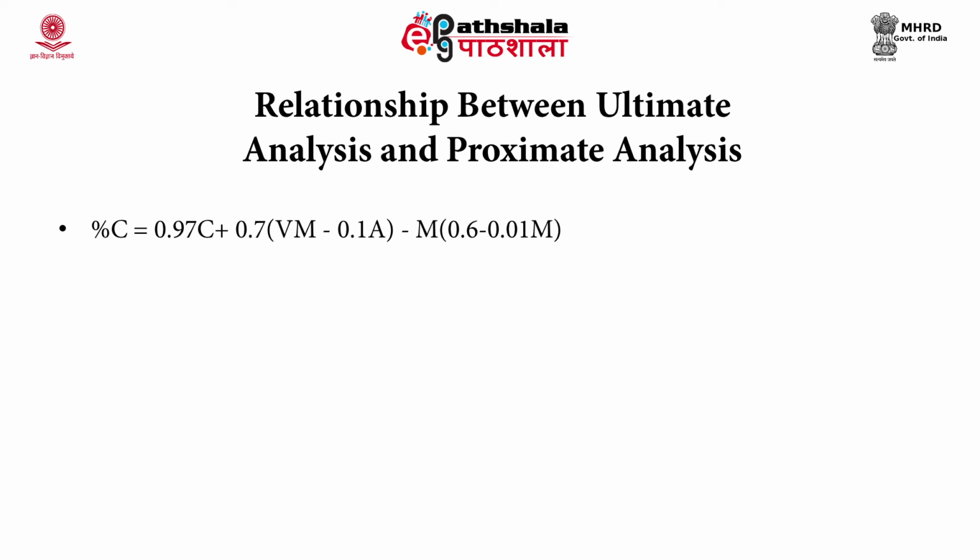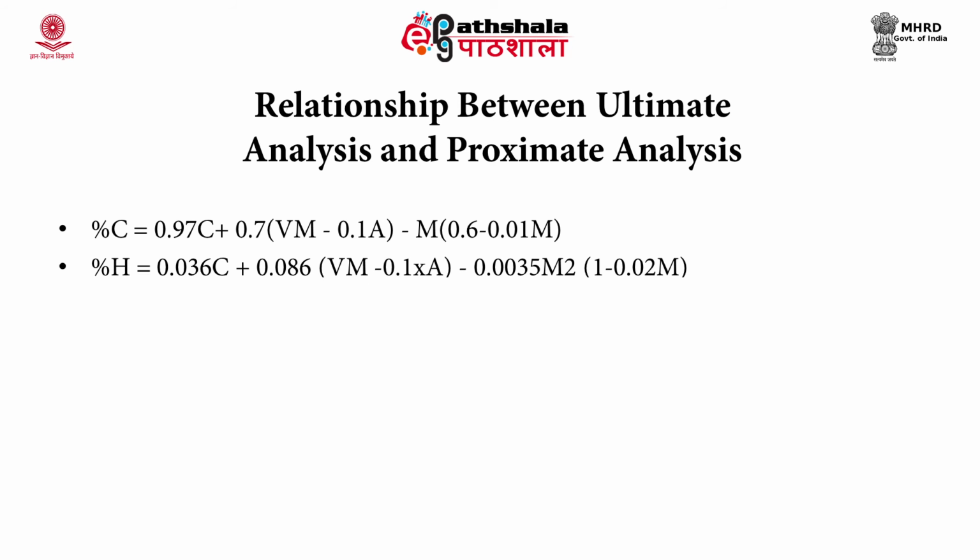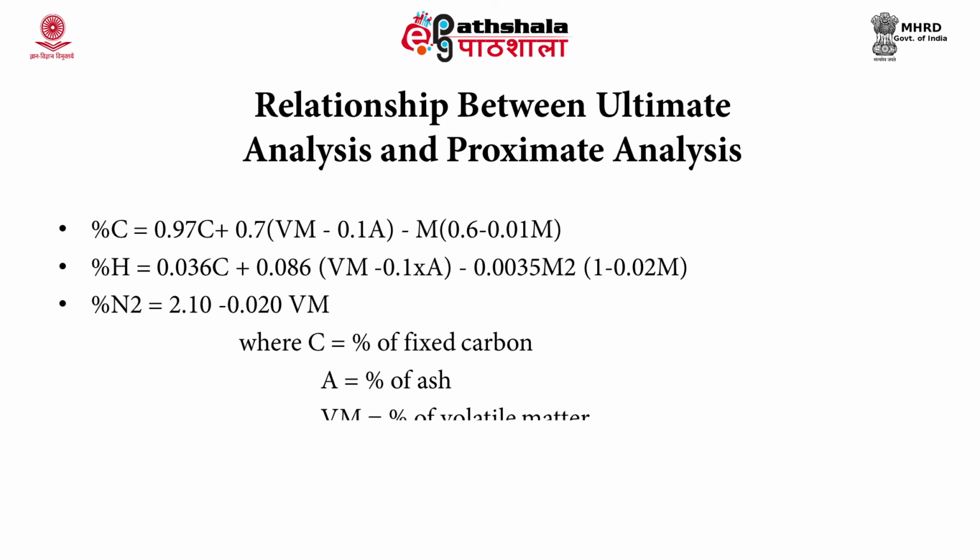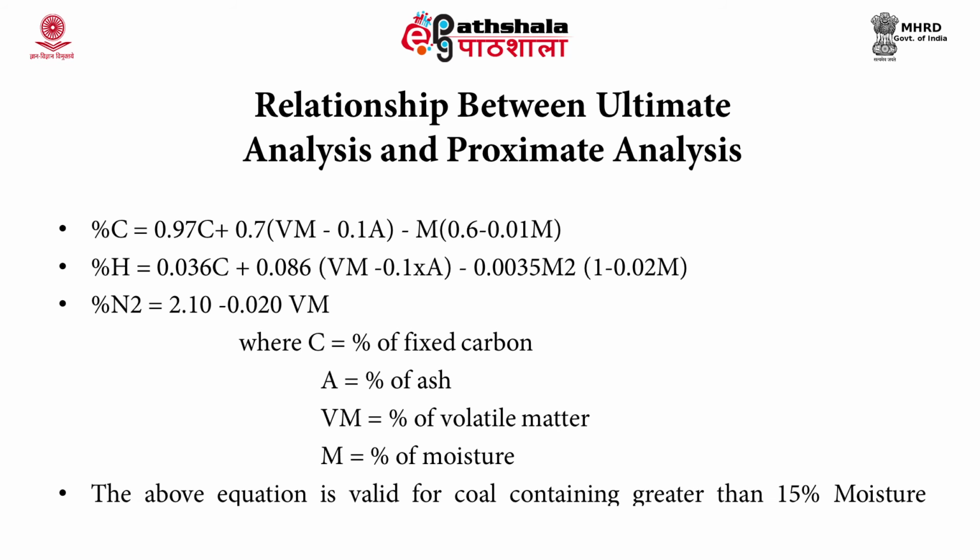So, from this fixed carbon we can find out the percentage carbon. Similarly, percentage hydrogen is equal to 0.036 multiplied by carbon percent, plus 0.086 multiplied by the difference of the volatile matter and the product of 0.1 and ash content, deducted from 0.0035 M squared multiplied by (1 minus 0.02 M). And nitrogen percentage N2 is equal to 2.10 minus 0.020 Vm. This equation is only valid for coal which contains greater than 15% moisture content.